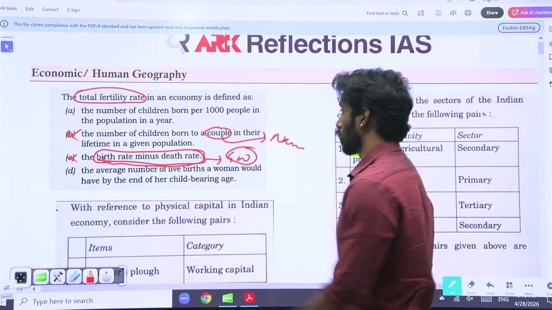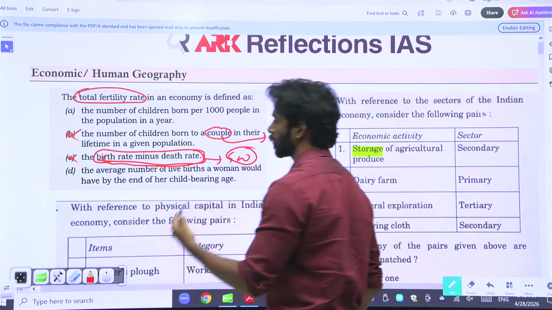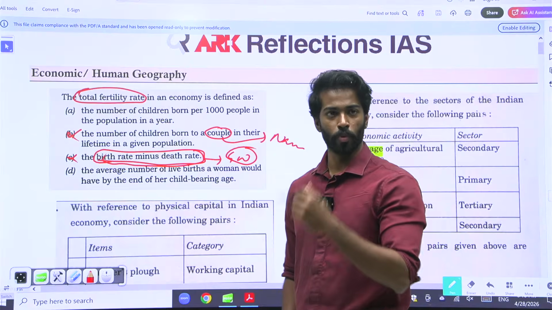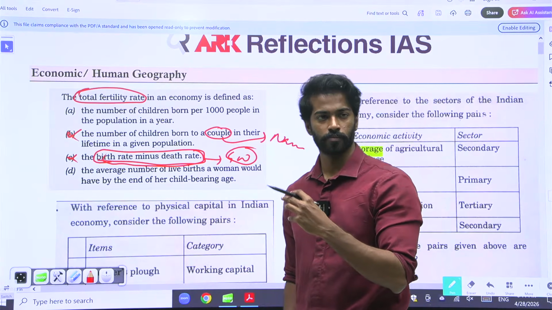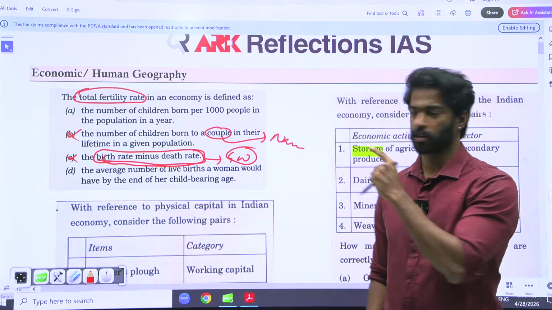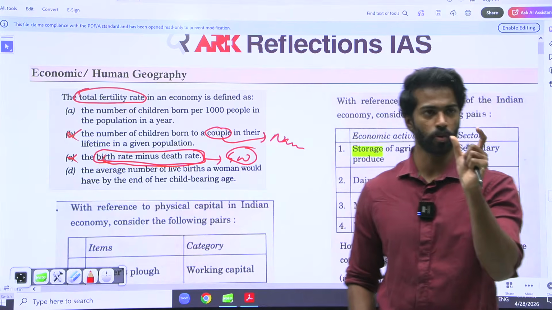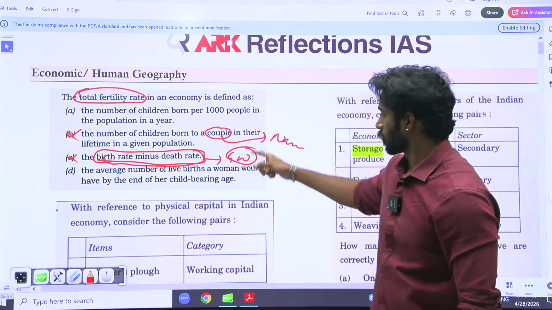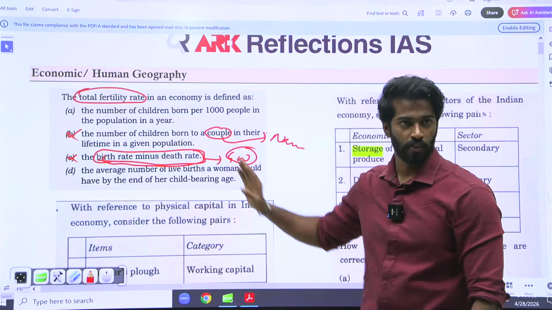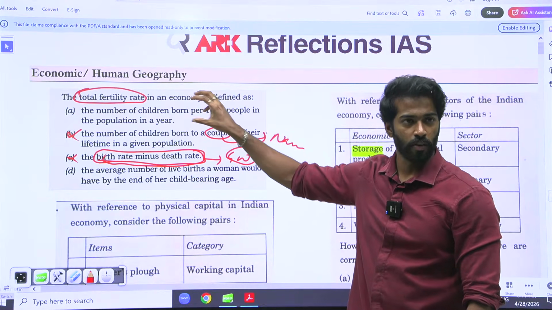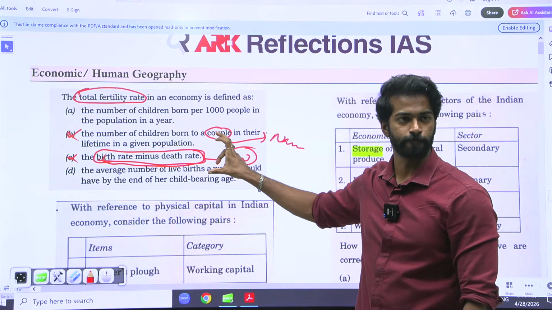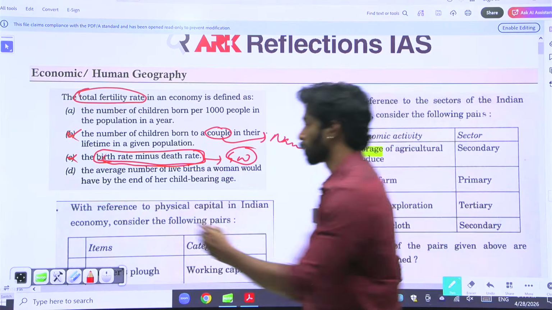Yeah, here it is talking about total fertility rate. If you actually look at options A and D, which is more close to fertility? The question is asking about total fertility rate. We removed options B and C. We only have options A and D. So if you take the term fertility, which is more closer to fertility? D, no? So that is the use of etymology.